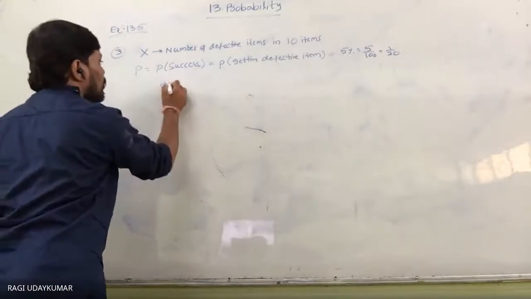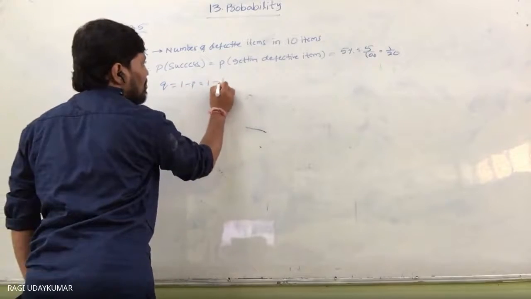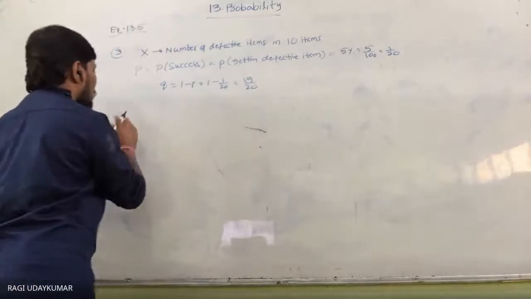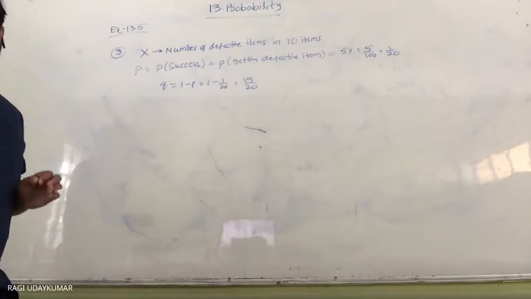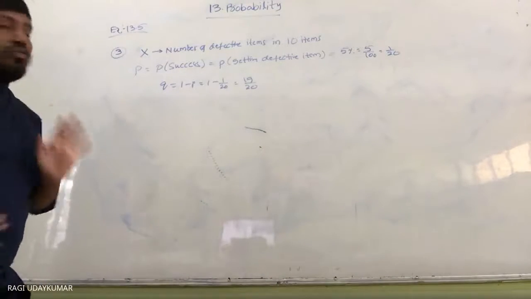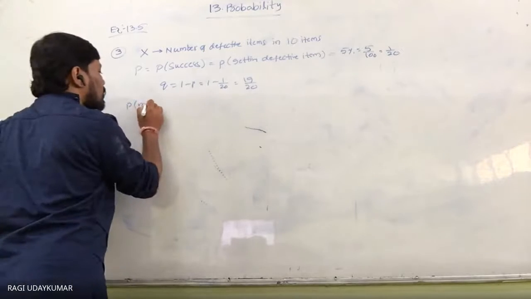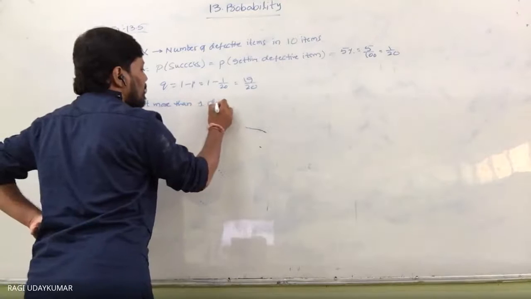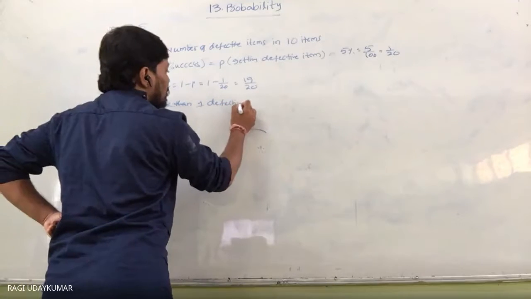So then Q is equals to 1 minus P, 1 minus 1 by 20. So this is 19 by 20. And we need to find out probability of not more than one defective item.